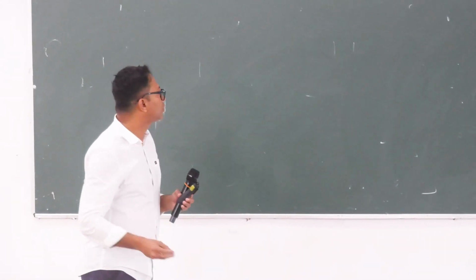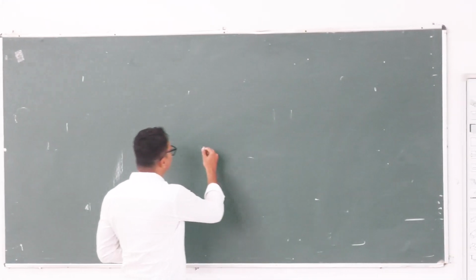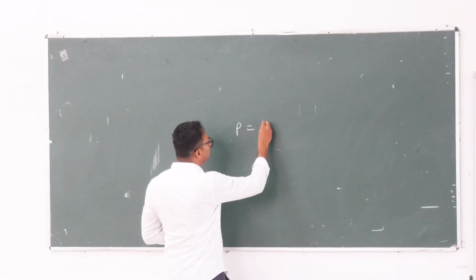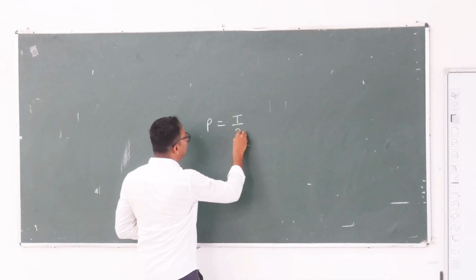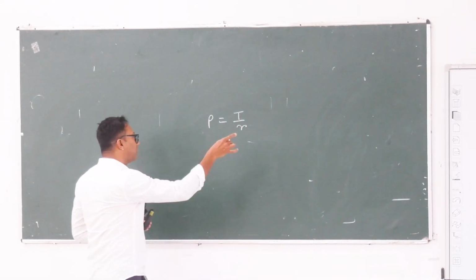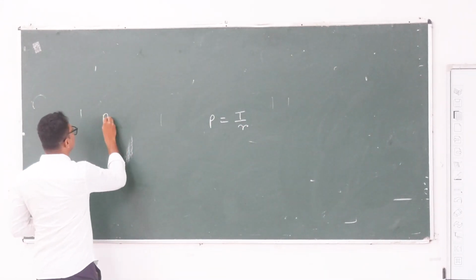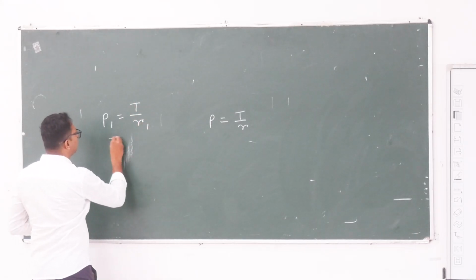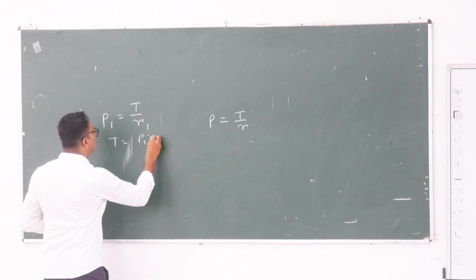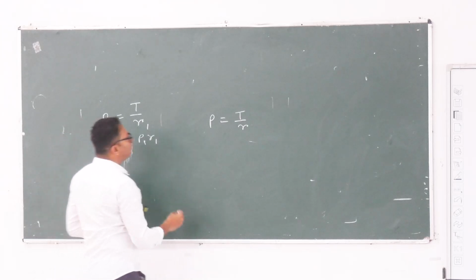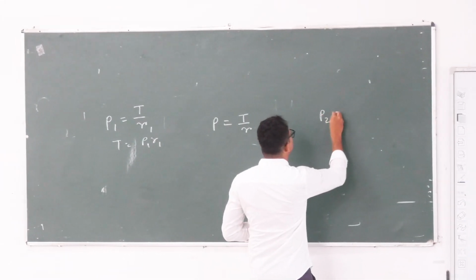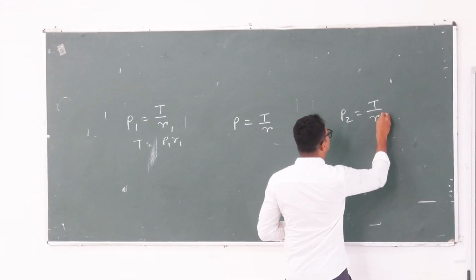It is telling. So from the Laplace law, we know that P is equal to T by R, right? So for alveoli 1, P1 is equal to T by R1, or T is equal to P1 R1, and for alveoli 2, P2 is equal to T by R2.